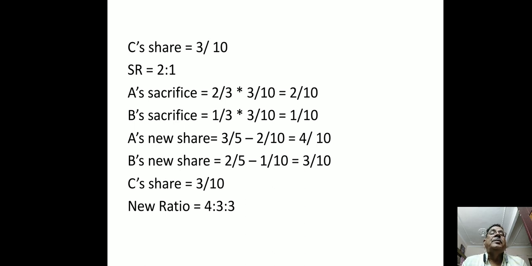B's old share from the old profit sharing ratio is 2/5, and B's sacrifice is 1/10. So 2/5 minus 1/10 is equal to 3/10. Now C's share is equal to 3/10. The new ratio between A, B and C will be 4:3:3.